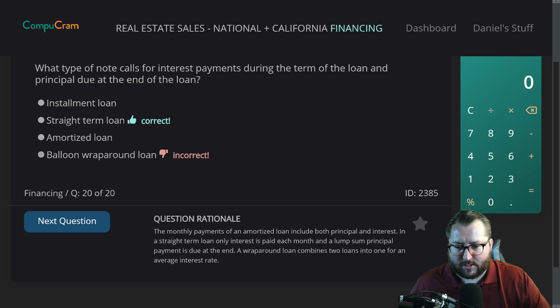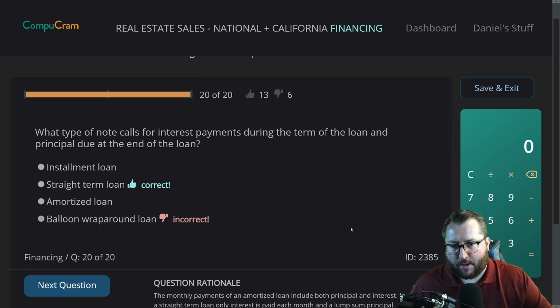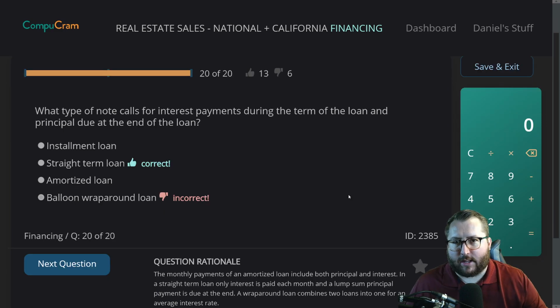The monthly payments of an amortized loan include both principal and interest. In a straight term loan, only interest is paid each month and a lump sum principal payment is due at the end. A wraparound loan combines two loans into one for an average interest rate. Okay, so the balloon wraparound is two loans. Straight term is interest only with principal at the end. Is straight term the same as a regular balloon, not a wraparound? I don't know. Let me know in the comments. Let's get back into the classroom.